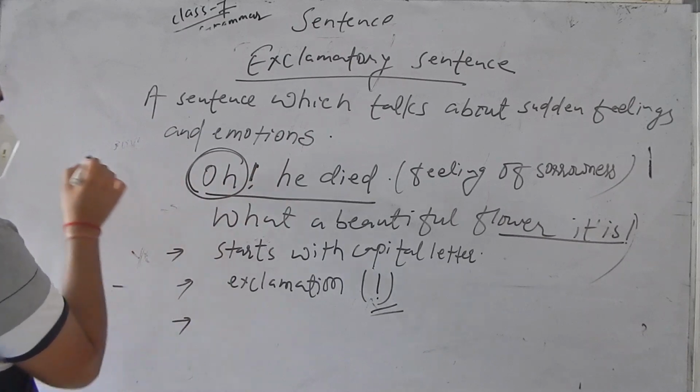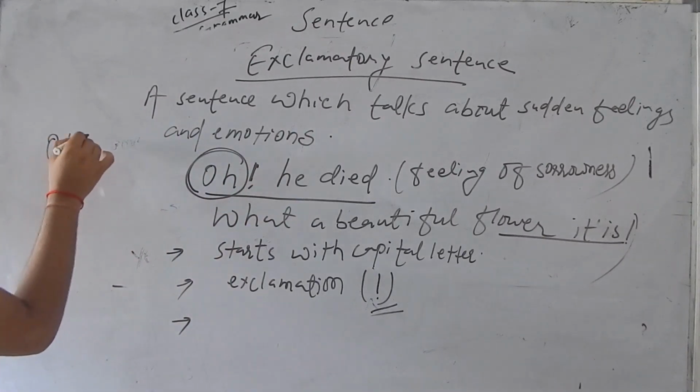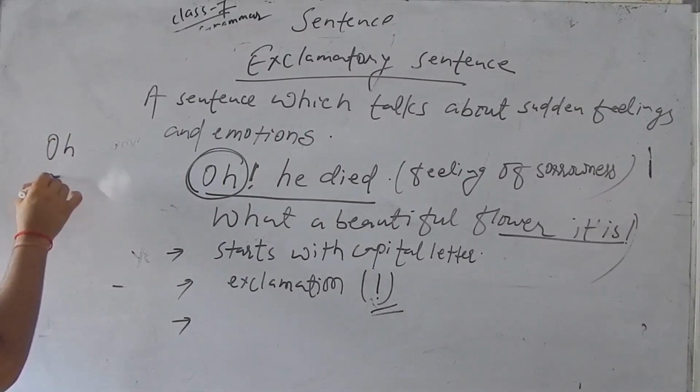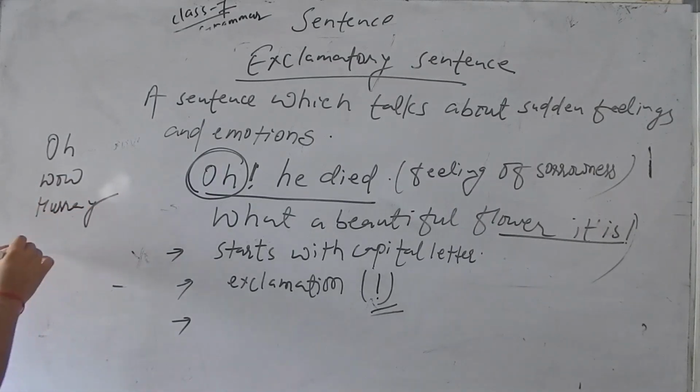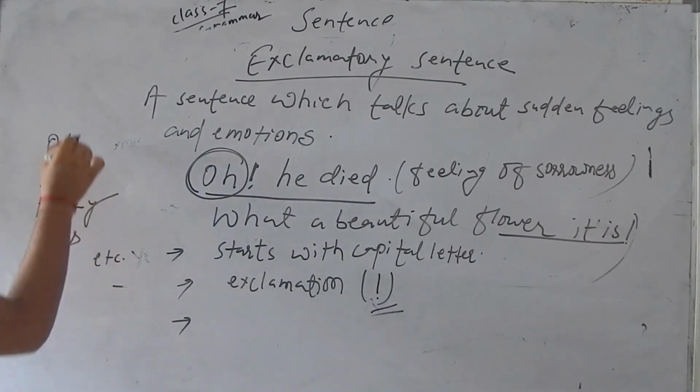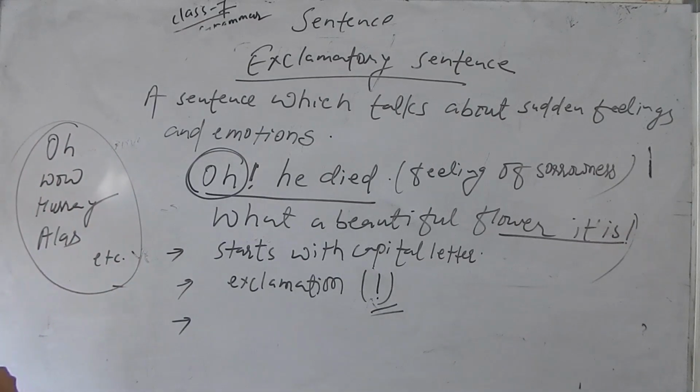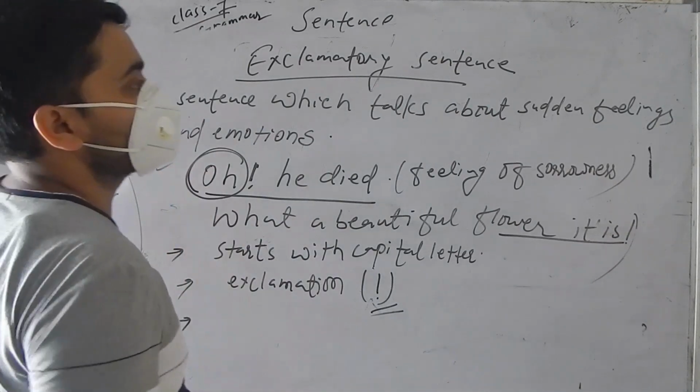These words are the exclamatory words like oh, like wow, like hooray, like alas, etc. These are the words generally used to express certain feelings and emotions. So this is all about your sentences.